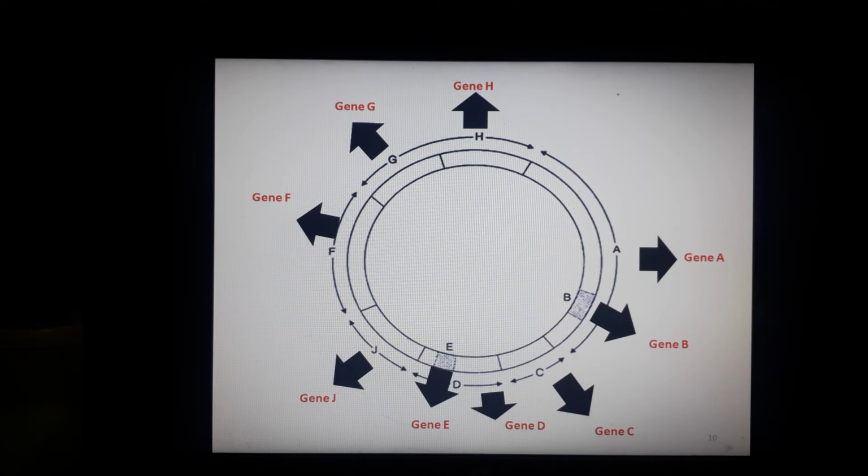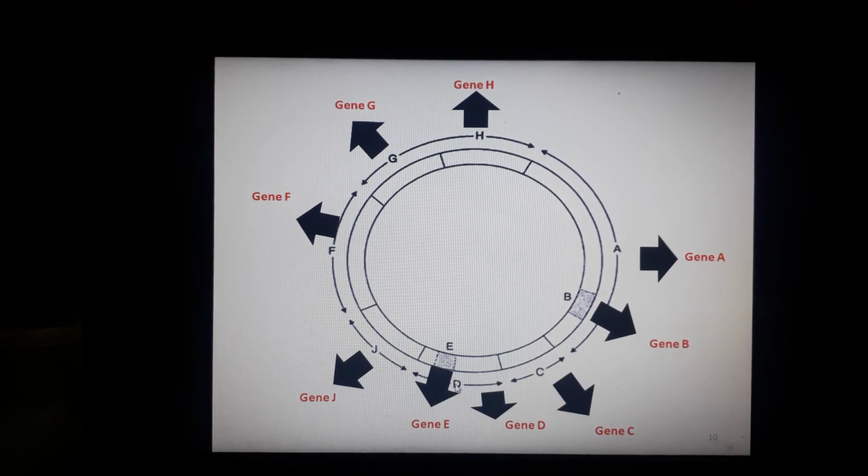Here in the diagram it is gene D and here it is gene J. The termination codon of gene D overlaps the initiation codon of gene J by one nucleotide. Because only one nucleotide overlaps, it is not so evident here.